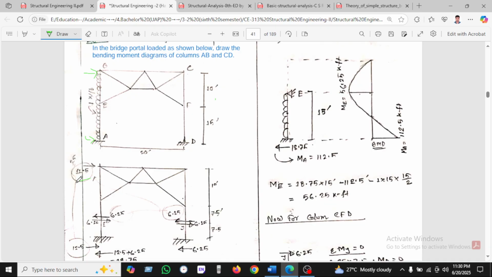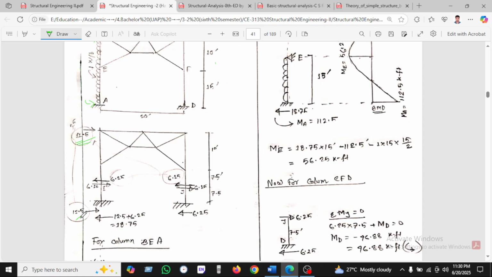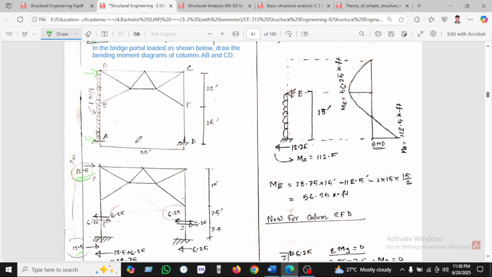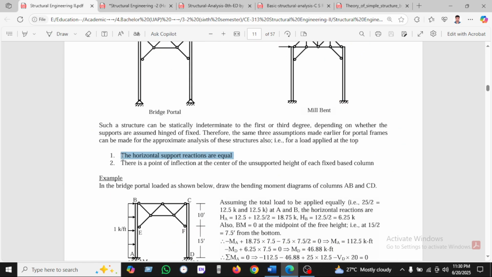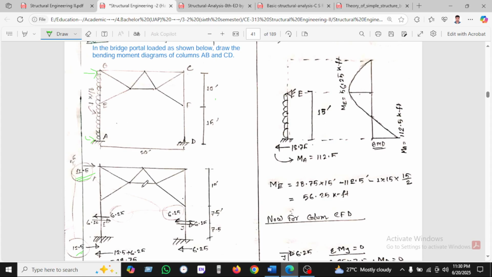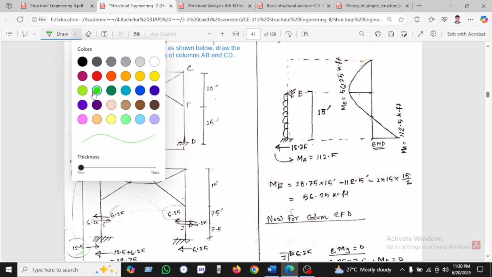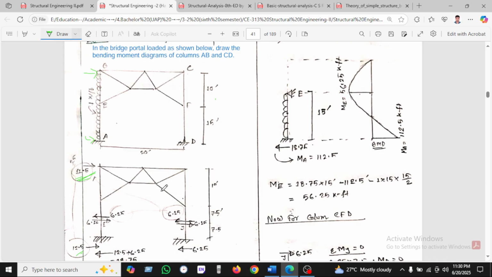So 12.5 is top and 12.5 is bottom. As per our assumption, the horizontal support reactions are equal. That's why 12.5 is given here. This 12.5 will be divided in 2, which is 6.25 and 6.25.